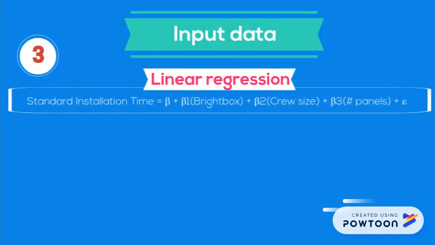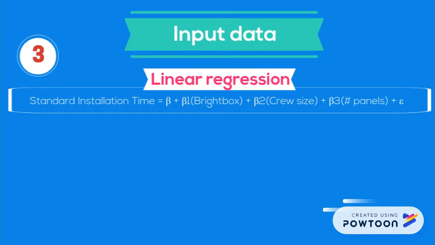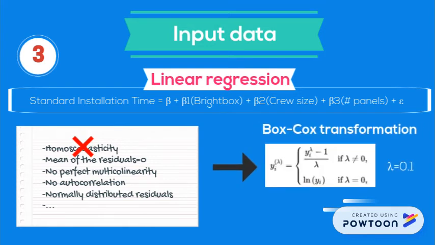Third, a linear regression was made for calculating the standard installation time. This explanatory model is a function of the number of panels, crew size, and Brightbox requirement. However, we found that this model did not satisfy some linear regression assumptions, such as homoscedasticity. To solve this, we transformed the response variable using one of the Box-Cox transformations considering a lambda of 0.1.